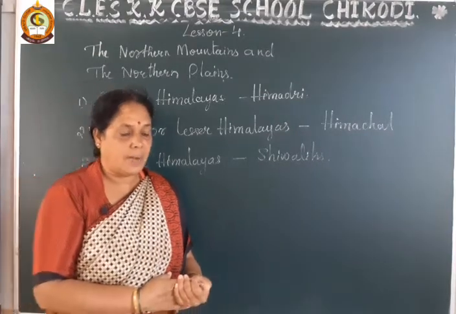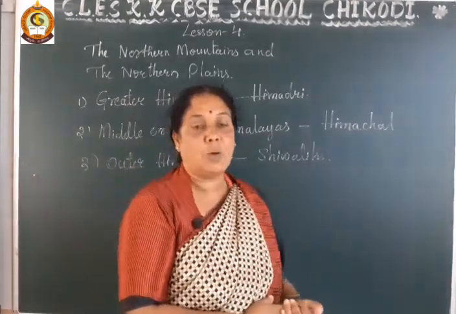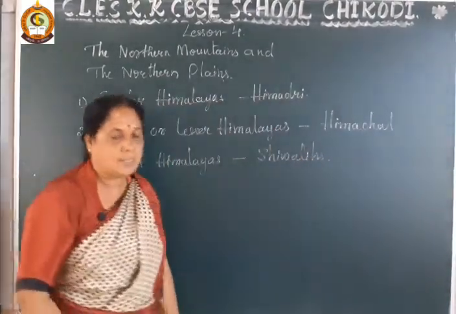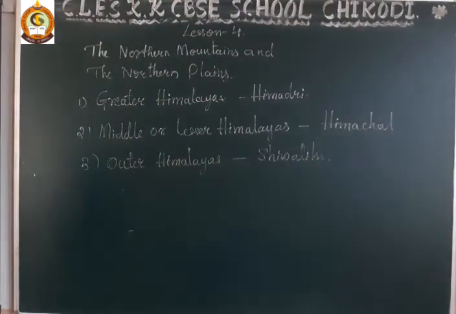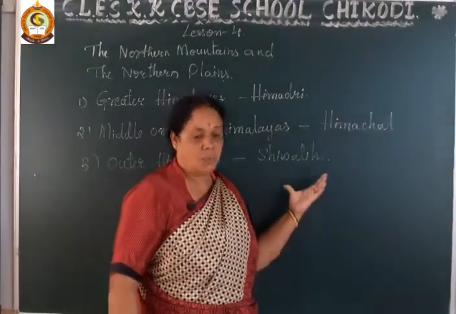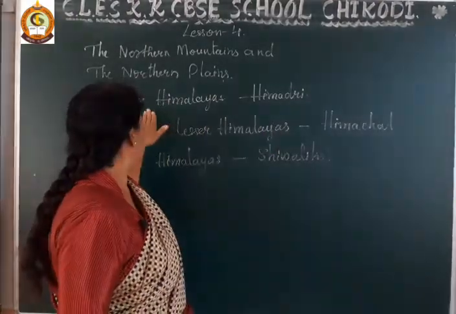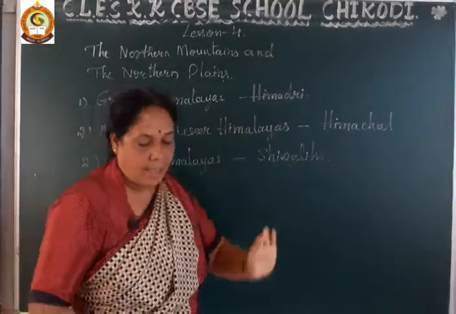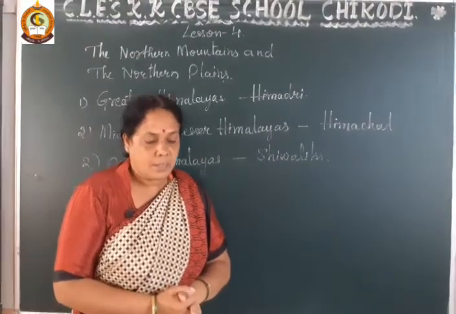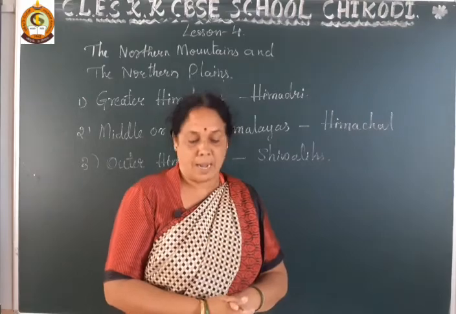So these are the Himalayas, divided into 3 parallel ranges. The Greater Himalayas are also called Himadri, with an average height of 6,000 meters, the highest range in the Himalayas.